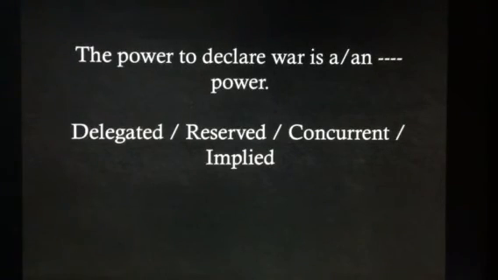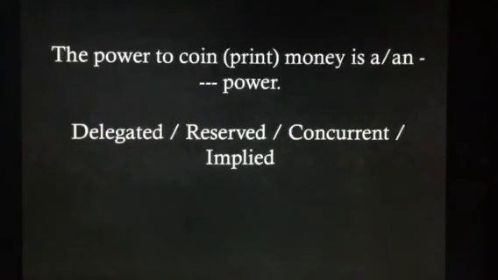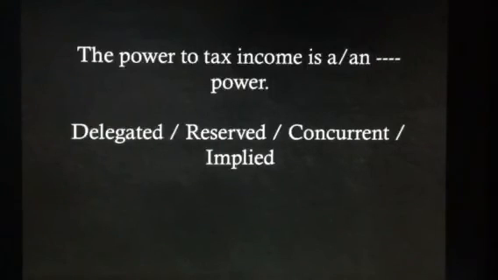The power to declare war. What type of power is that? That's a power delegated to the Congress. Only Congress can declare war. The power to coin or print money. That's a delegated power. Only Congress can print or coin money. The power to tax income. That's a concurrent power. Both the federal government and the states can tax income, so it's concurrent.